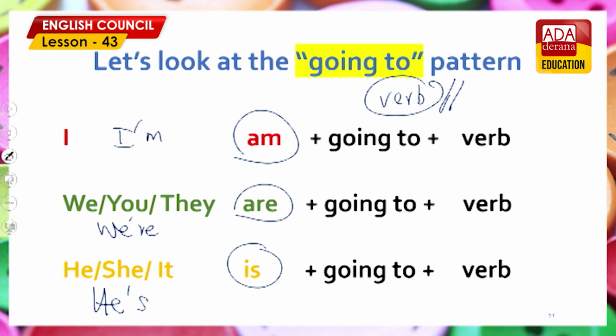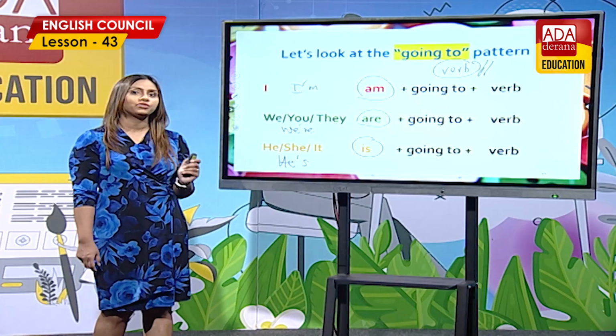I'm going to watch. We're going to watch. You are going to watch. They're going to watch. He is going to watch. She is going to watch. It's going to watch. Right. So it's the positive pattern.